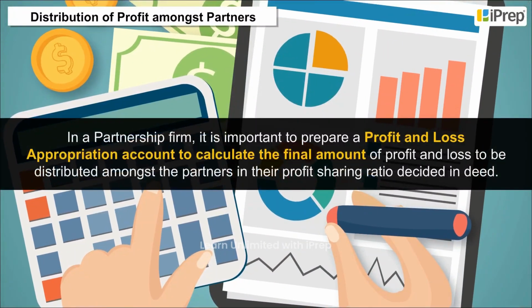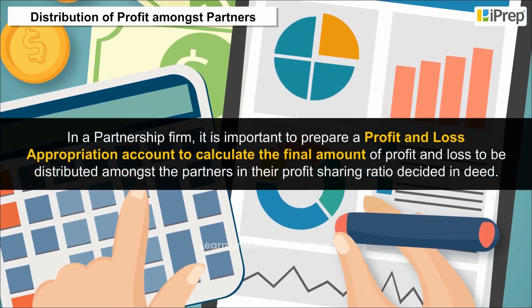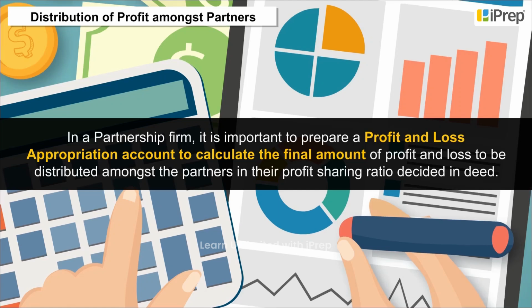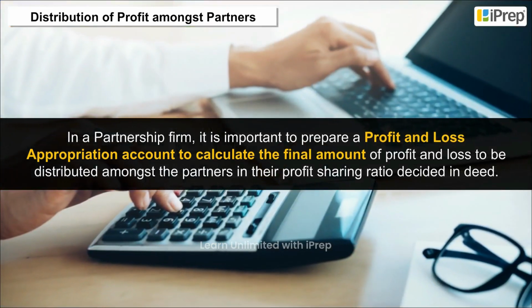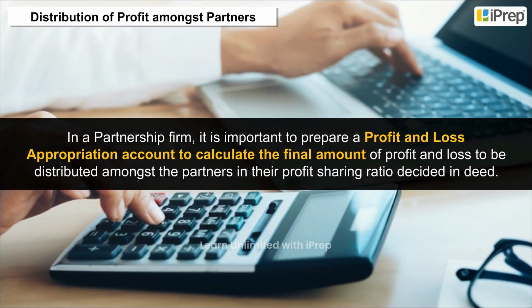In a partnership firm, it is important to prepare a profit and loss appropriation account to calculate the final amount of profit and loss to be distributed amongst the partners in their profit-sharing ratio decided in deed.